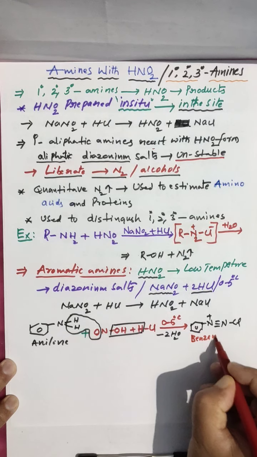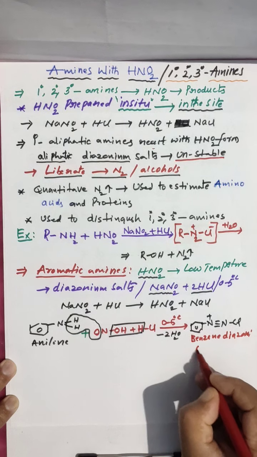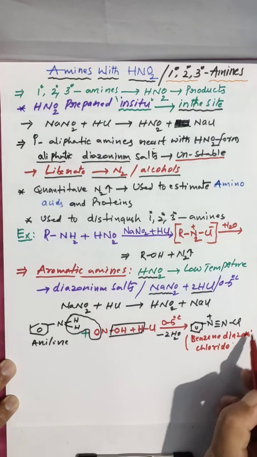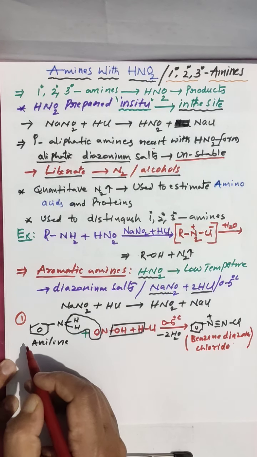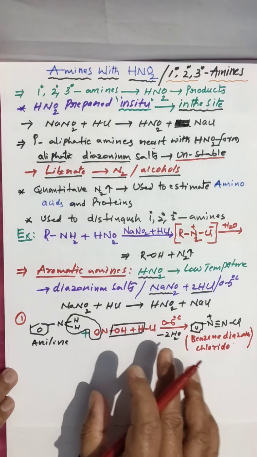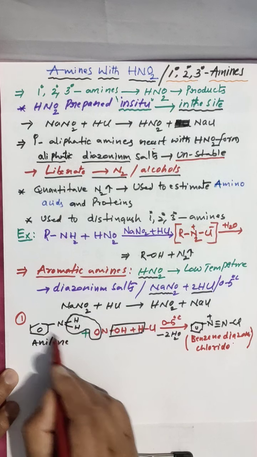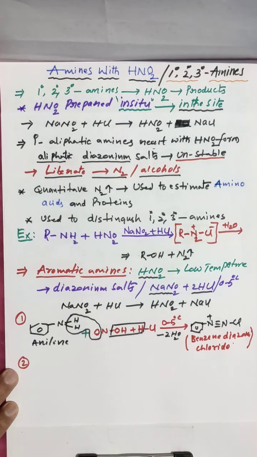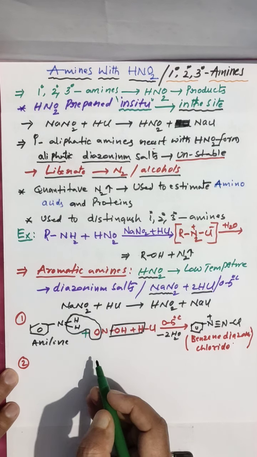Benzene diazonium chloride will be formed as the product. This is aniline. Clear? This is a 1 degree amine, since NH2 is there. And you can take secondary amines also, you can take 2 degree amines, whether aromatic or aliphatic. Then I will go for a 2 degree amine.